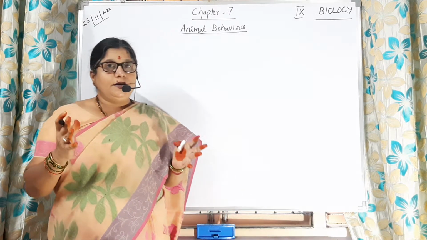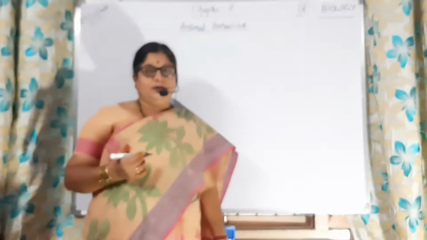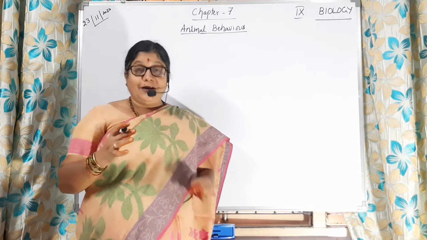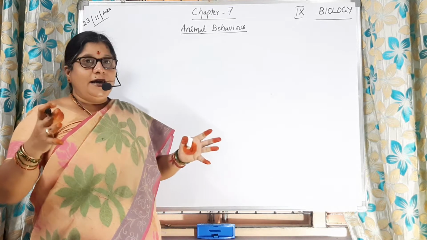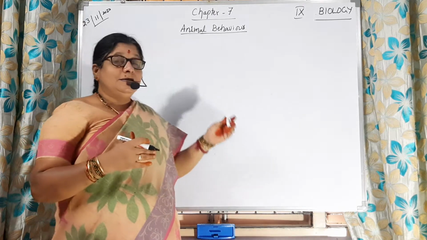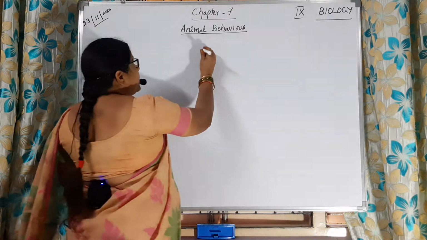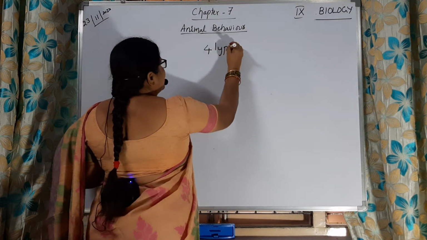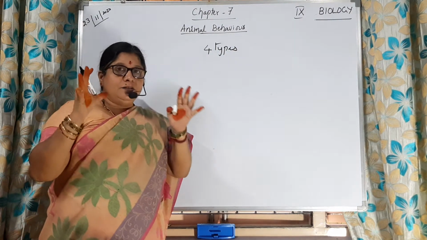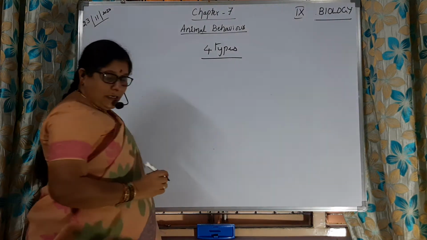There are different types of animal behaviors studied by scientists, in organisms and human beings, children. As a whole, to study animal behavior in the entire world is difficult. So what the researchers have done is divide animal behavior into 4 types. Broadly it is divided into 4 types of animal behavior that organisms exhibit. So what are those four types of animal behavior?